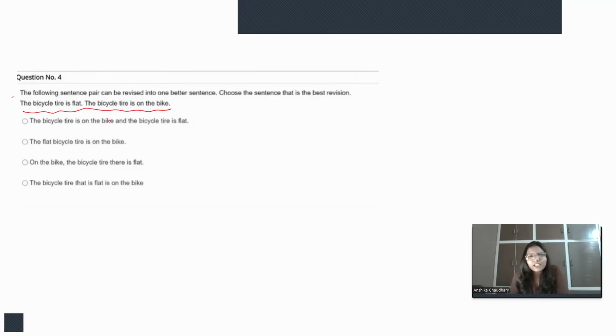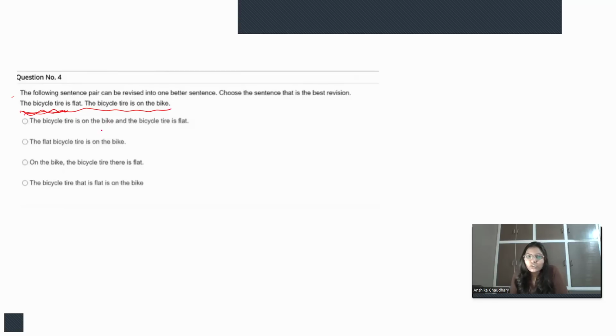The bicycle tire is flat. The bicycle tire is on the bike. See, again and again we are using "the bicycle tire, the bicycle tire." Basically, the bicycle tire is the noun, and here we are using it as a subject, right? So we don't need to use it again and again. We can use the pronoun "it," or something related to that bicycle tire, right? So the noun is the bicycle tire. Accordingly, we need to convert it into the best version. Okay, let's see the options.